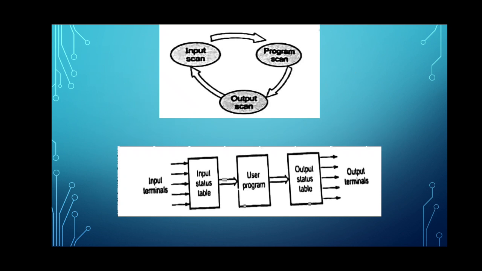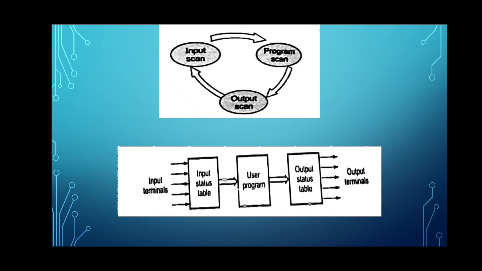During this scan, input terminals are read and their values are stored in the input status table. The PLC has 2 types of status tables, the input status table and the output status table. The contents of these status tables indicate the status of inputs.